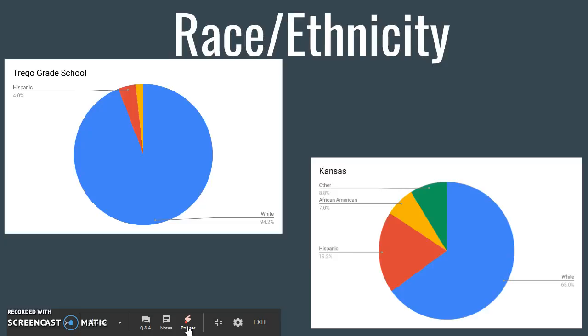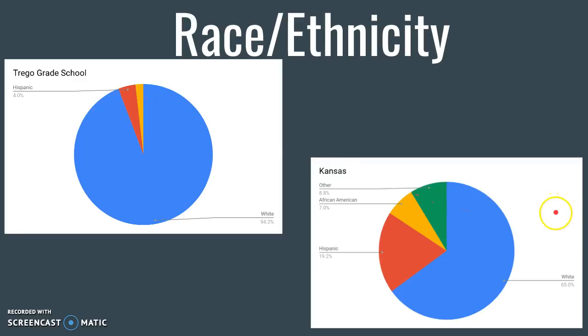At Trigo Grade School, we don't have an extremely diverse population. Overall, we're predominantly white. We have 94.2% that are white, and then a small portion that's Hispanic and another smaller portion that's African American.